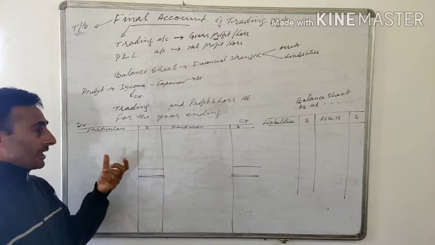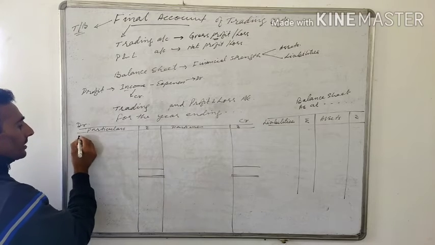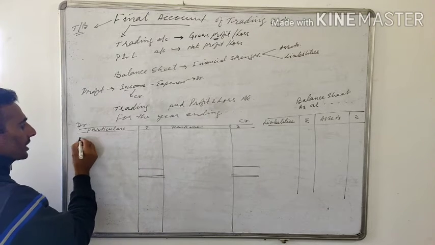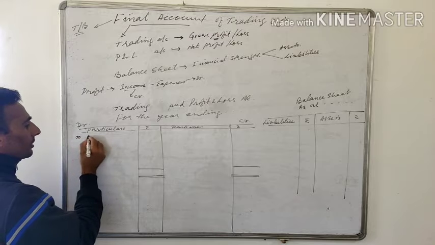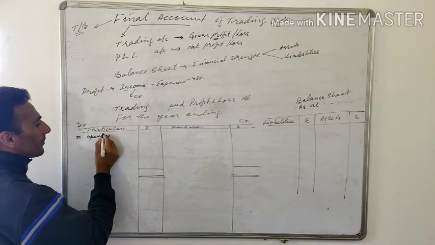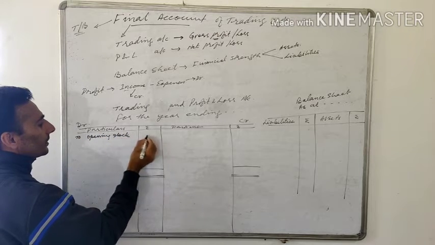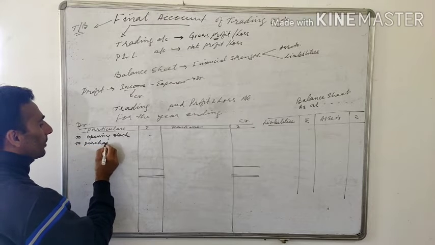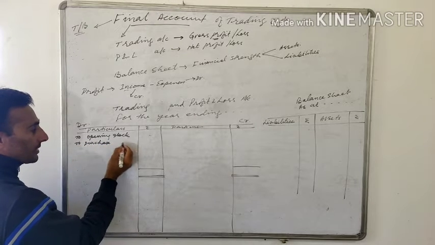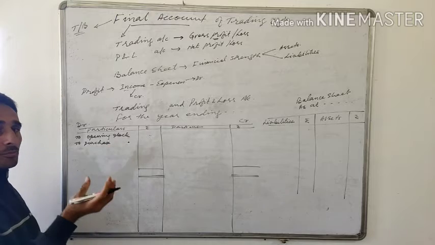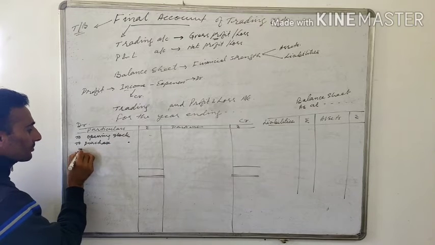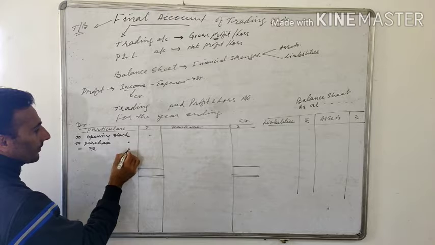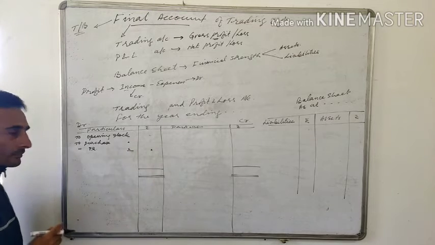Buying and selling, like buying of what? Goods or raw material. So it always starts with opening stock. So we use the words opening stock here. Then you buy the stock or the goods, so we write purchases, and some of these purchases may be returned, so we subtract that. We write less purchases returned, and we take the net amount here.